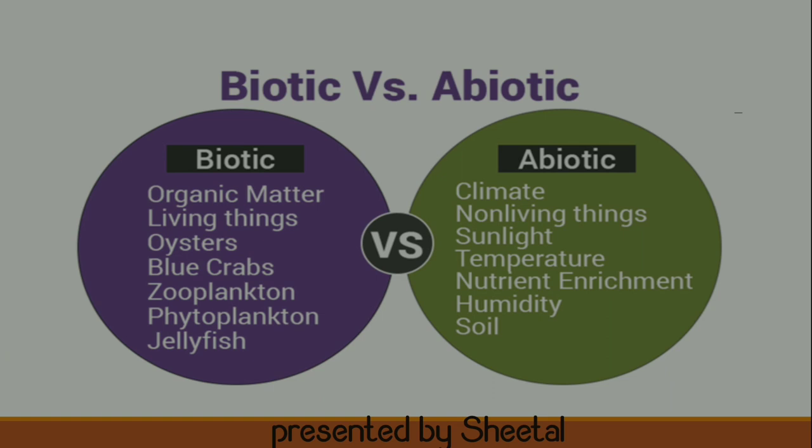So, always keep in mind, the biotic factors are the living organisms like plants and animals or microorganisms also, whereas the abiotic factors are all the non-living things like minerals, resources. So, these are your abiotic things.